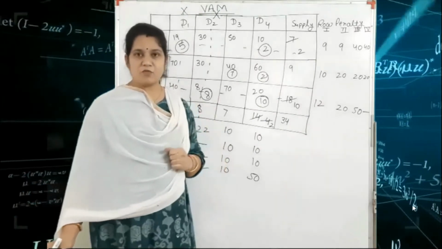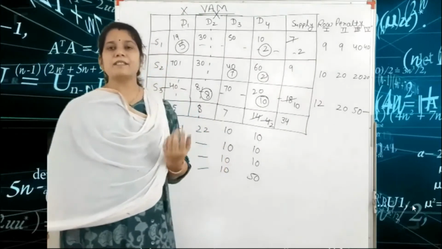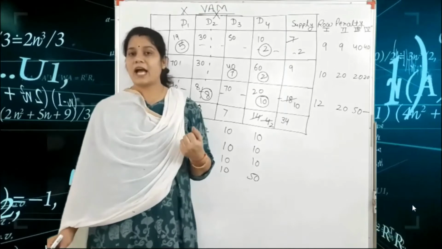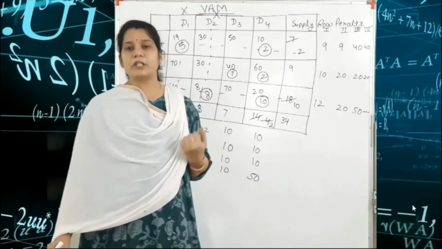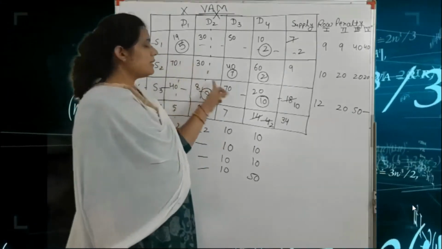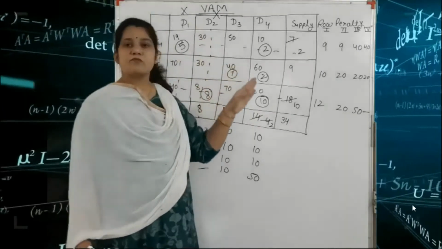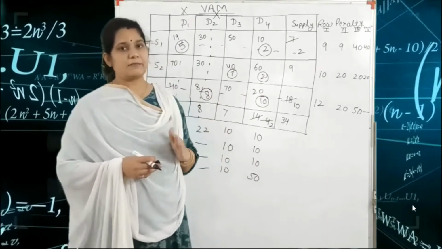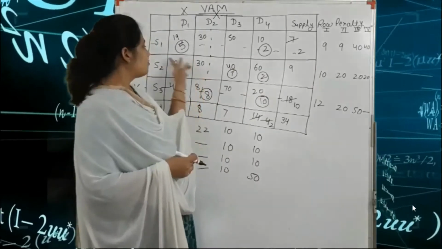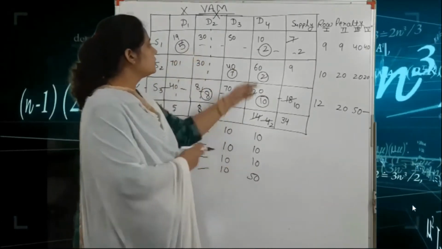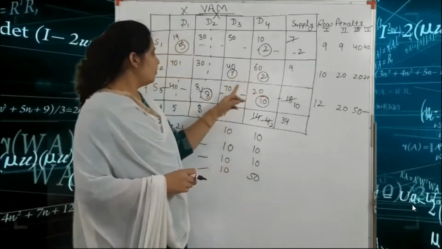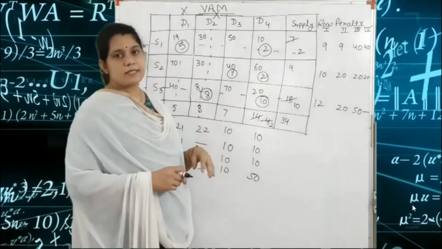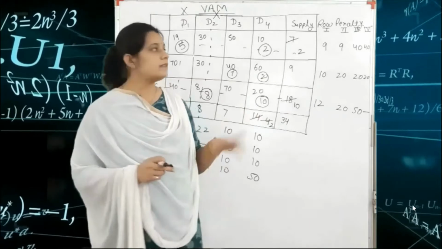First condition is m plus n minus 1. That means we have a total of 6 allocations, because here supply is 3 and demand is 4, so 3 plus 4 minus 1 is equal to 6. So first you check 1, 2, 3, 4, 5 and 6. That means 6 allocations are correct.